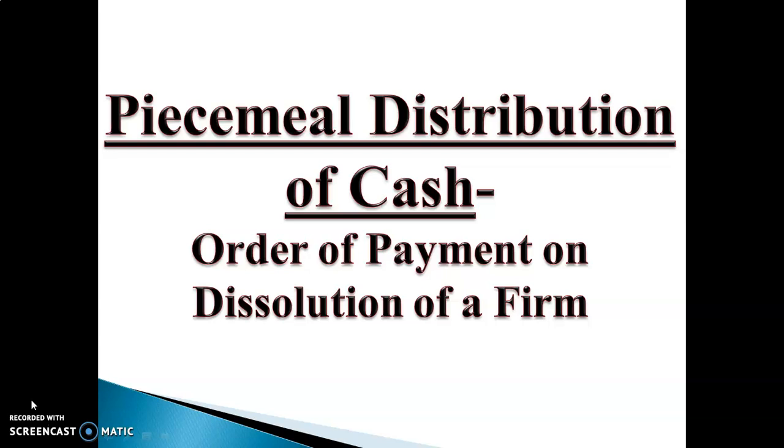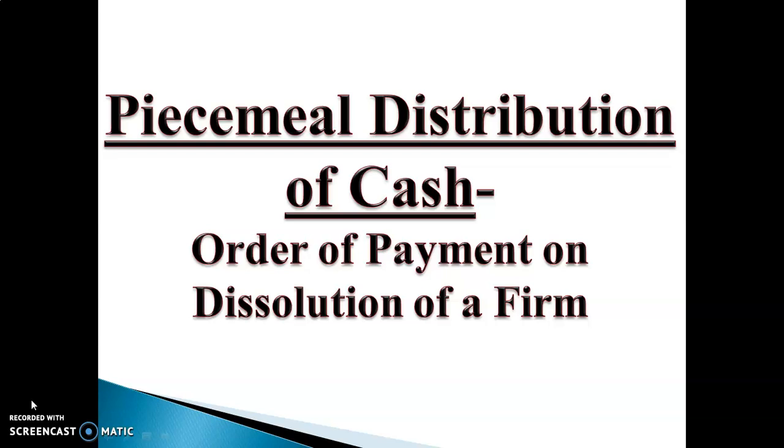Selling of all assets, there is no logic at the time of selling of assets, but liabilities are logically paid. The realization of assets is part by part, it is gradual, it is piecemeal.